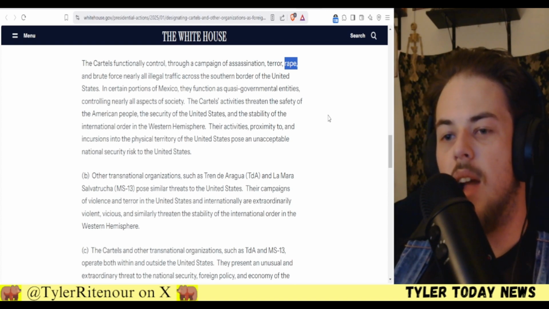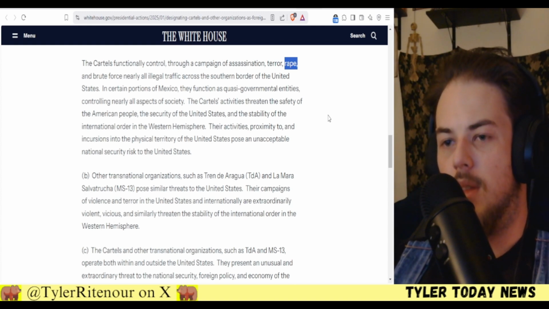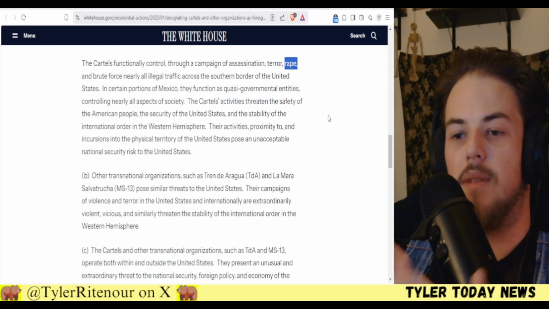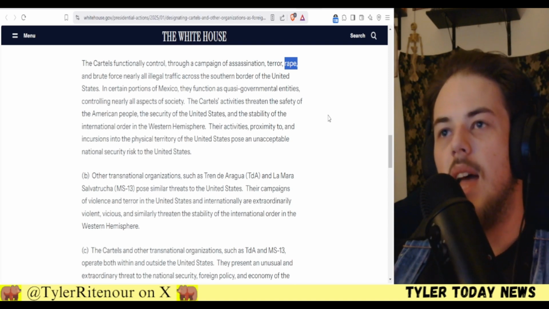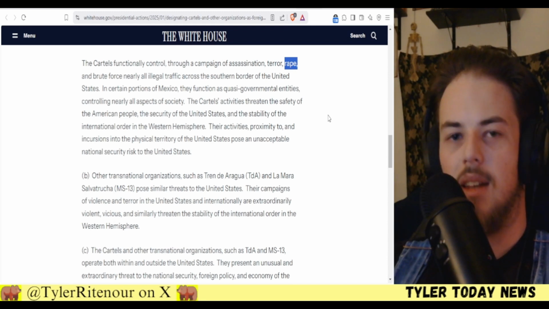They control entire towns and cities in Mexico. They are, like this executive order says, quasi-governmental entities at this point. They have grown so much in power. The United States has allowed them to grow so much to the point they are literally taking over the Mexican government. How long do we have to wait before we actually take a stand against them?